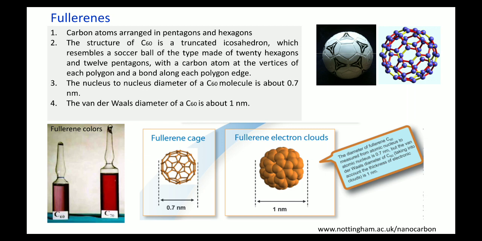Very interesting. C60 molecule means the molecule which is made with 60 atoms of carbon, so we call this a C60 molecule.